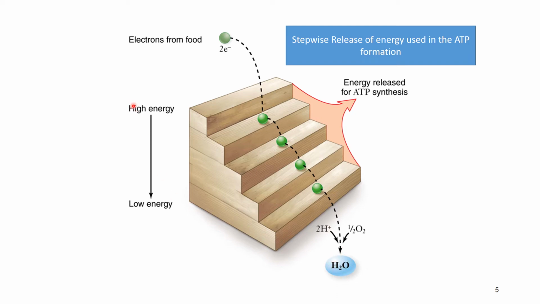Here is high energy, low energy, and when electrons lose their energy, it is coupled to the movement of protons across the membrane, and that proton motive force, created by the accumulation of protons, operates the ATP synthetase, and ATP is produced in this way.